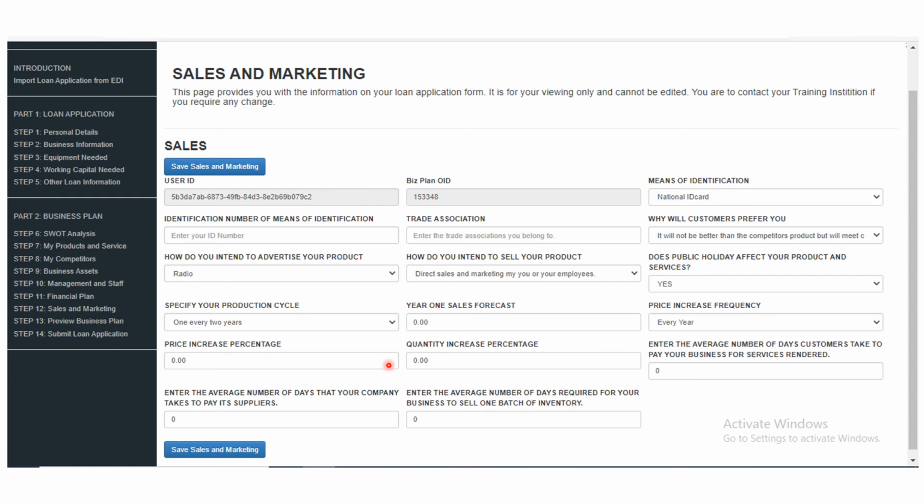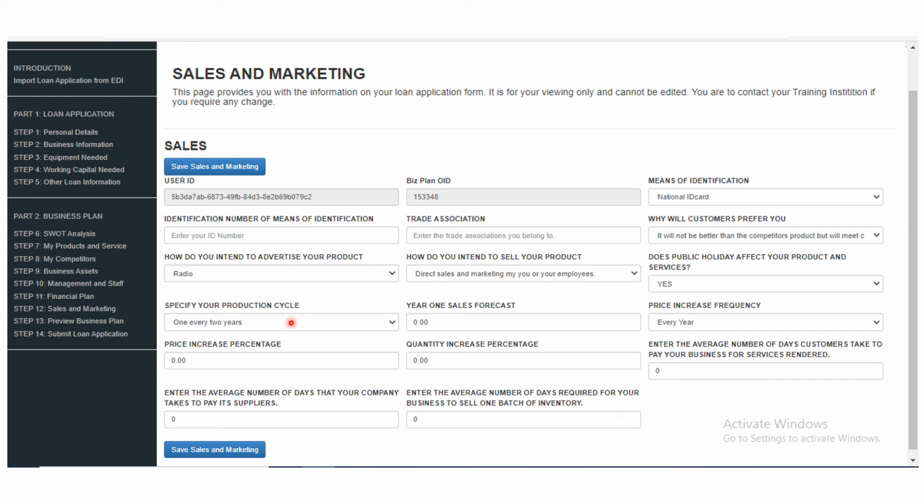On this sales and marketing page, you're going to fill in this part also. In filling it in, just look at all that is required and start putting it in as required. They are easy, but you must calculate and be sure that what you are filling in goes in line. That is why we gave you your working document. Once you are done, you click here, save sales and marketing, and you now go to the next one.